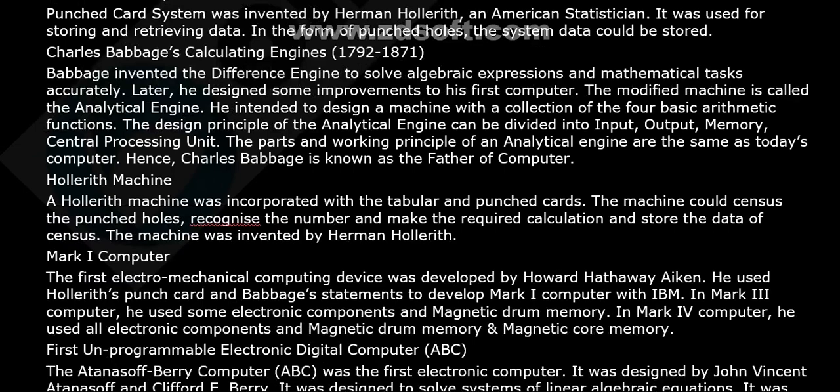And Charles Babbage, calculating engines. Let's see, he's from 1792 to 1871. Who invented the difference engine to solve algebraic expressions and mathematical tasks accurately? He designed some improvements to his first computer. He's none other than Charles Babbage. The modified machine is called the analytical engine. He intended to design a machine with a collection of the four basic arithmetic functions. The design principle of the analytical engine can be divided into input, output, memory and CPU. The parts and working principle of an analytical engine are the same as today's computer. Hence, Charles Babbage is known as the father of the computer.